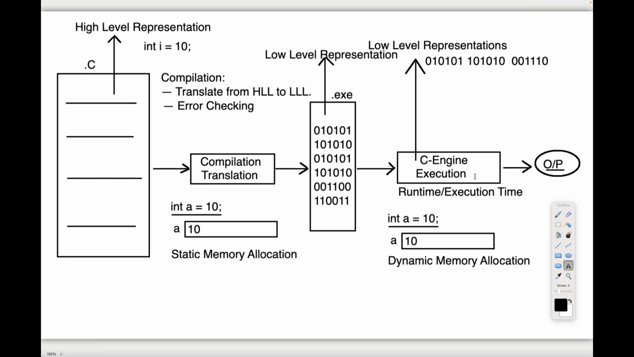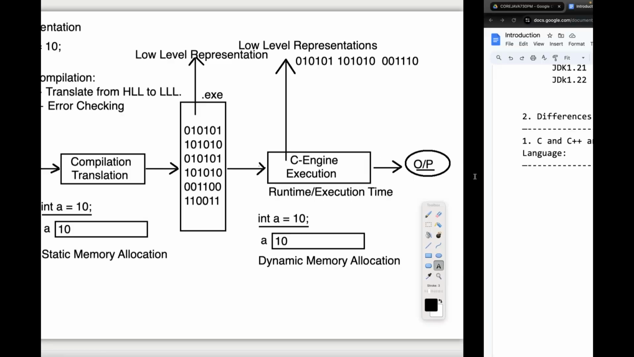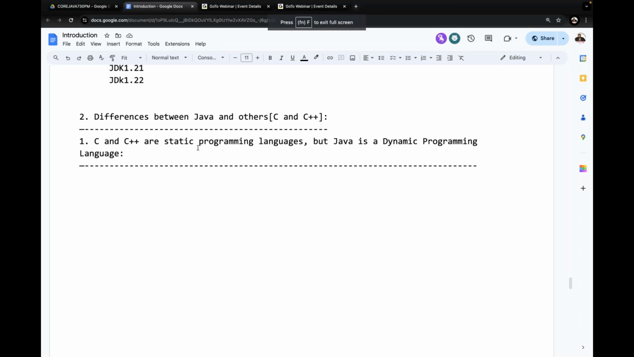Observe carefully. If any programming language is following static memory allocation, then that programming language is a static programming language. If any programming language is following dynamic memory allocation, then that programming language is a dynamic programming language. No second thought. The conclusion is very clear. Now tell me, C and C++ are static programming languages. Java is a dynamic programming language. Now tell me the definitions.